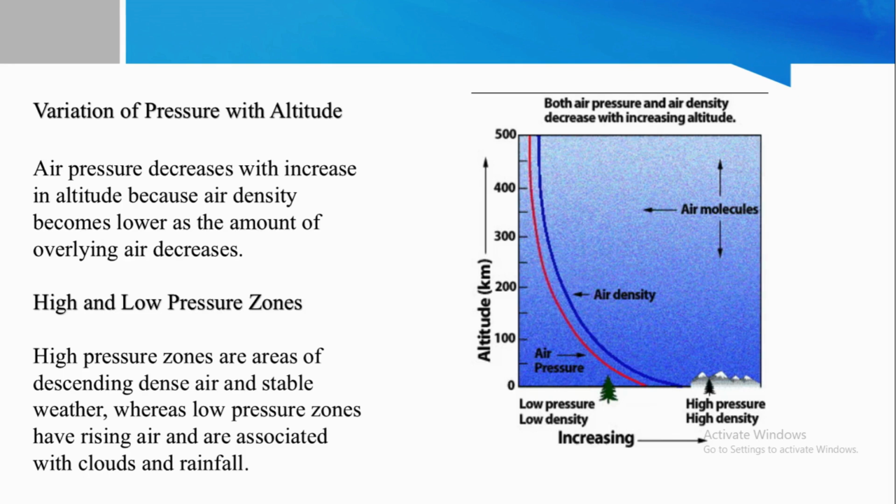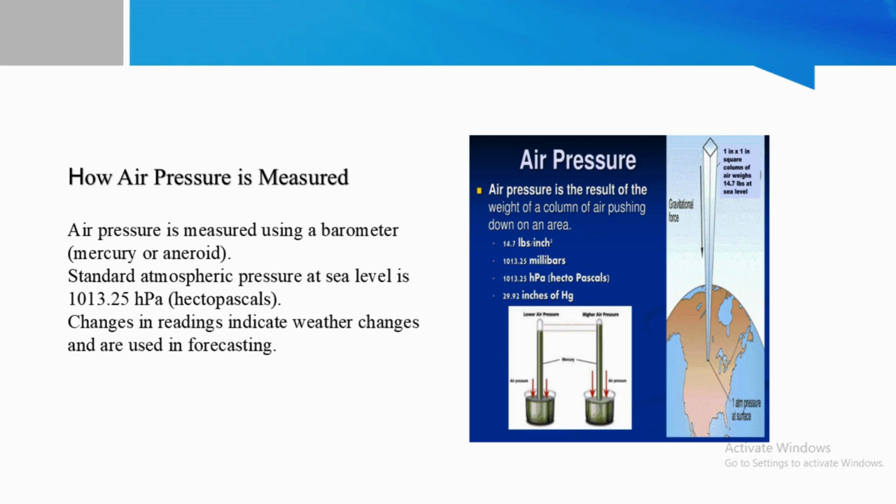So there are variations of pressure with altitude. Basically, air pressure decreases with an increase in altitude because air density becomes lower as the amount of overlying air decreases. High and low pressure zones: high pressure zones are areas of descending dense air and stable weather, whereas low pressure zones have rising air and are associated with clouds and rainfall.